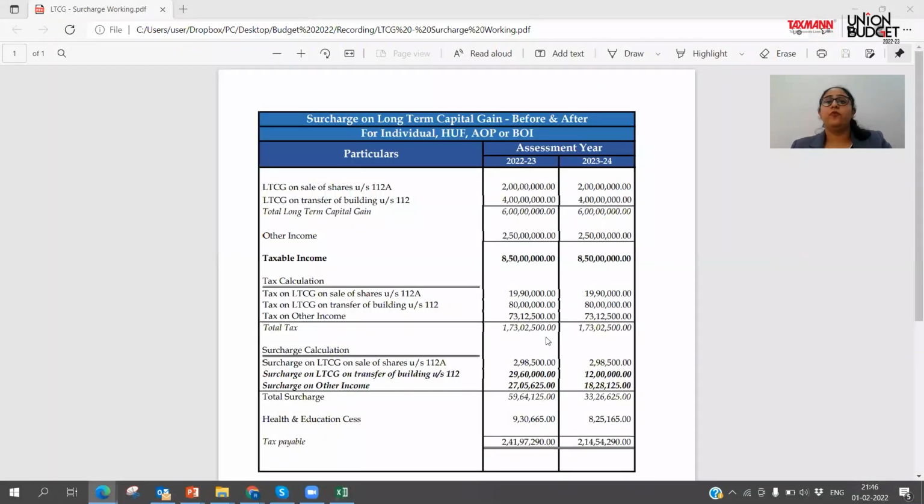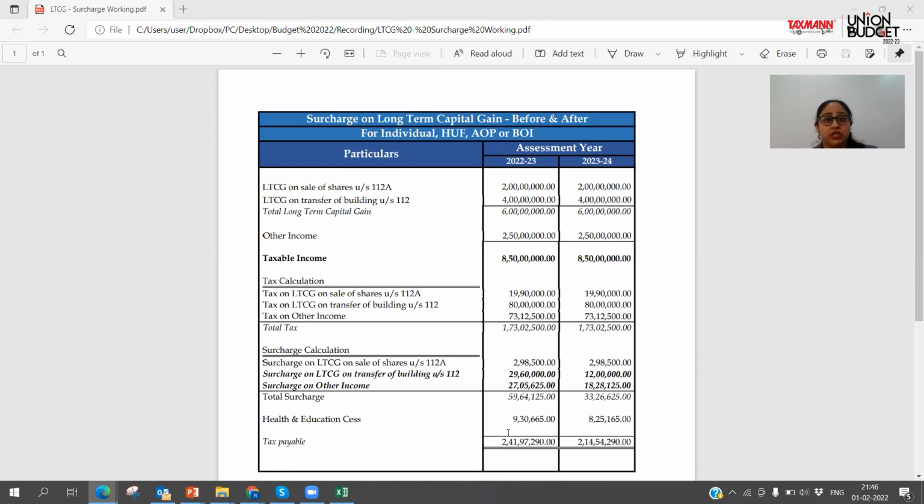This was the scenario for assessment year 22-23, which was before the budget was introduced. Now, on total tax plus total surcharge, you pay an education cess, and basically on an income of 8.5 crores, you're paying close to 2.5 crores as tax, or 2.4 crore as tax.